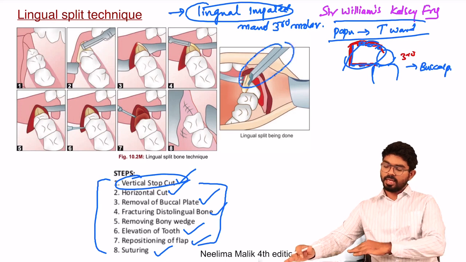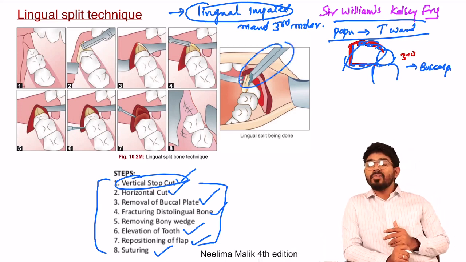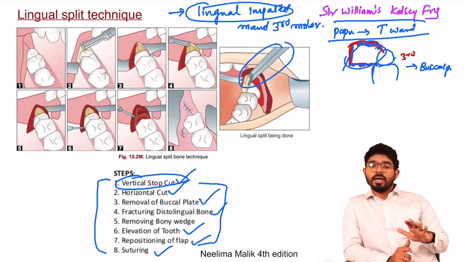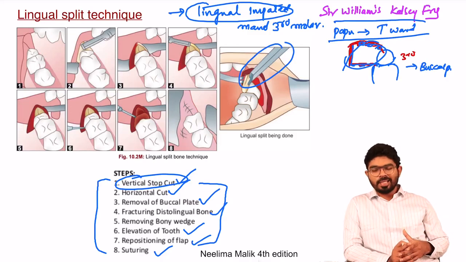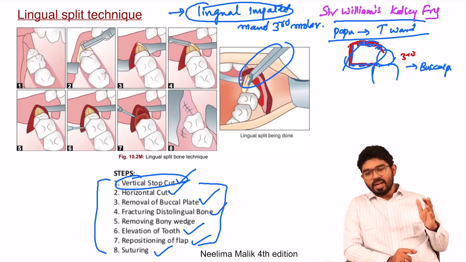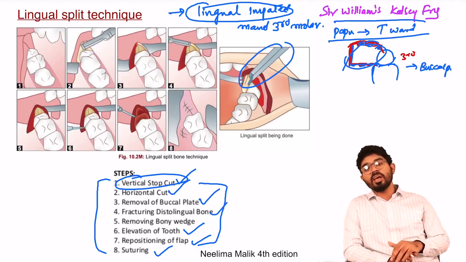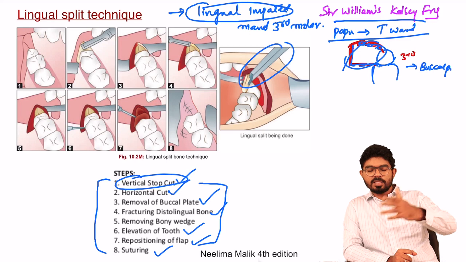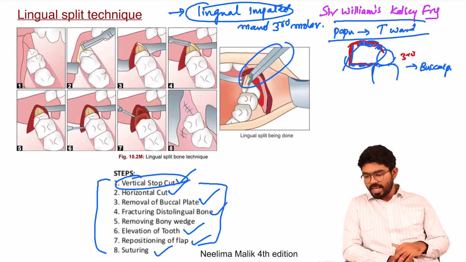The risk of damaging the lingual nerve is very high because it is lingually impacted and you are going to break the lingual cortical plate. So the risk of damaging the lingual nerve is very high, whereas the prevention of damage to the inferior alveolar nerve is a good aspect, and the risk of damaging the lingual nerve is a bad aspect.